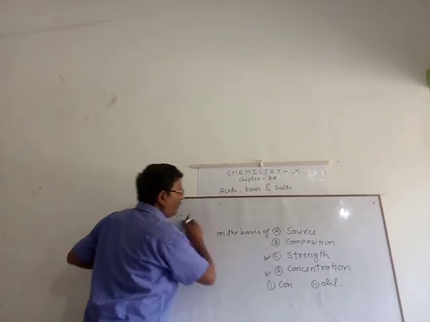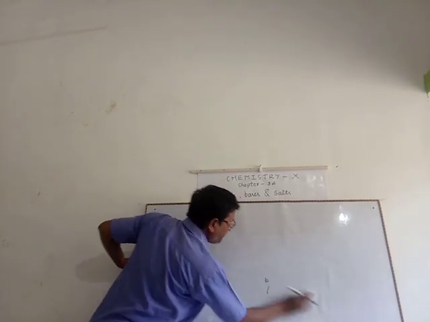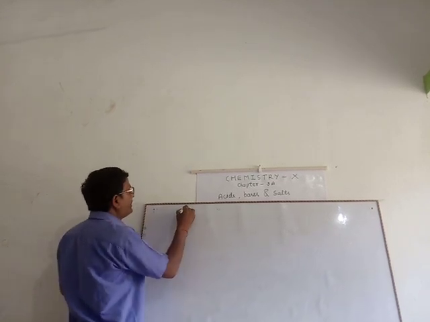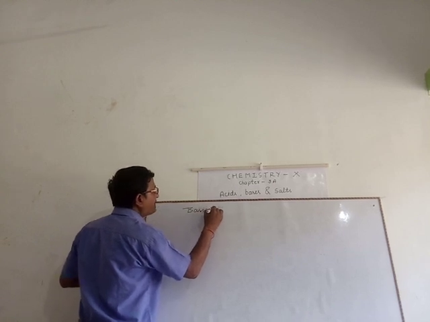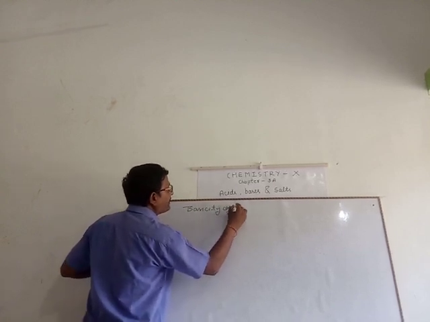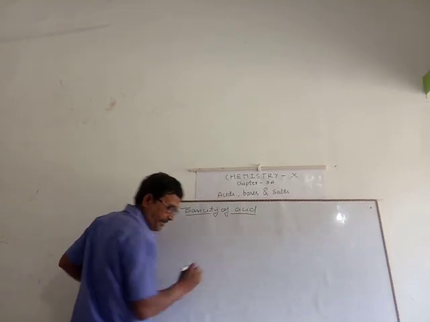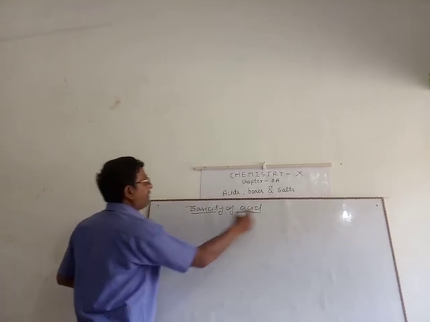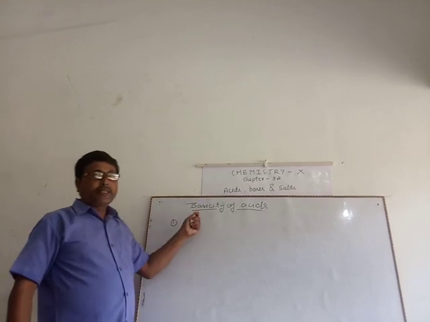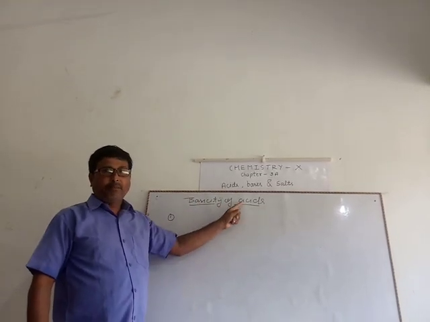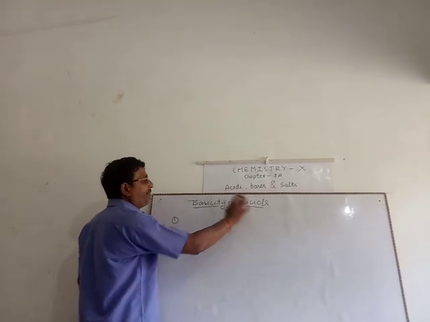Next point is: what do you mean by basicity of acids? Basicity of acids, you write that. The number of replaceable hydrogen ions present in an acid is known as basicity of acid.